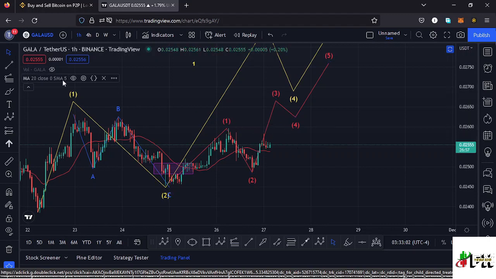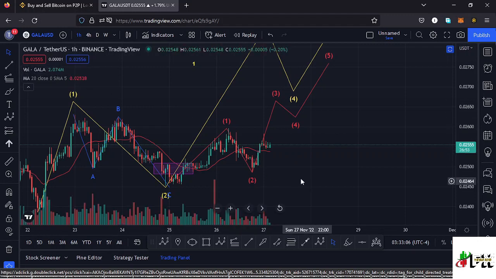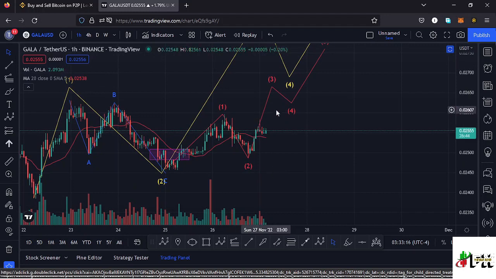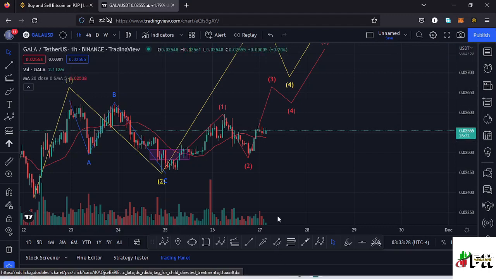Also taking a look at the volume indicators to see what movements the volume indicator is giving us. You can see we are seeing a bit of a decrease in the buying momentum, and that would mean maybe we might not be able to continue pushing higher in the formation of this wave 3. Also taking a look at the 20-day MA, we are trading above the 20-day MA here on the 1-hour chart, and that means it's giving us support, and that can support us to continue pushing higher in the formation of this wave 3 right here.